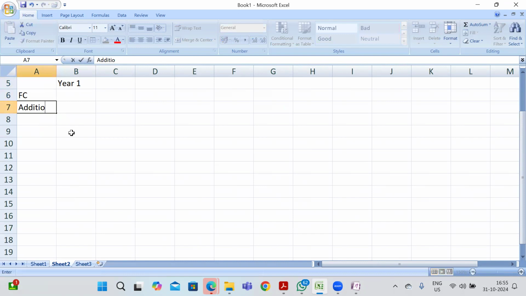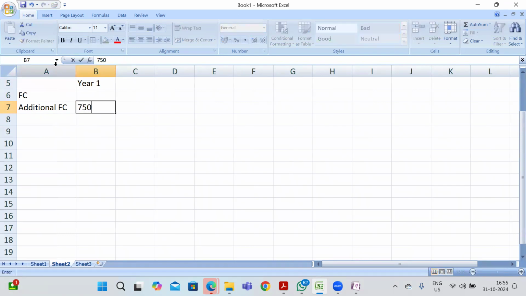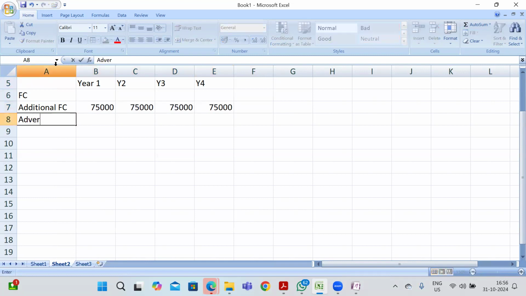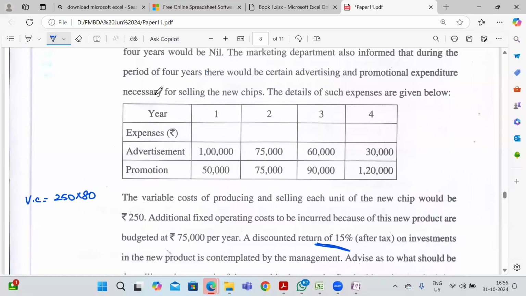So additional fixed cost is 75,000 throughout the year, for year 1, year 2, year 3, and year 4. This is 75,000 for all the 4 years. After this, I'm going to incur advertising. Advertising is 1 lakh, 75, 60, 30.